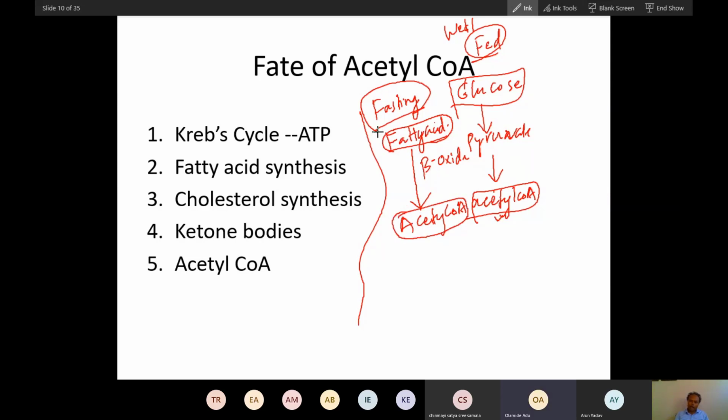And now, during fasting condition, there will be production of ketone body in the liver. In prolonged fasting condition only. And this ketone body will be utilized by brain in starvation condition, also by muscles. And this ketone body will convert into acetyl coenzyme.